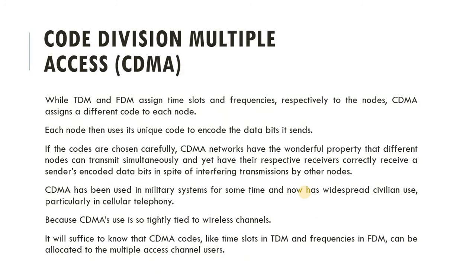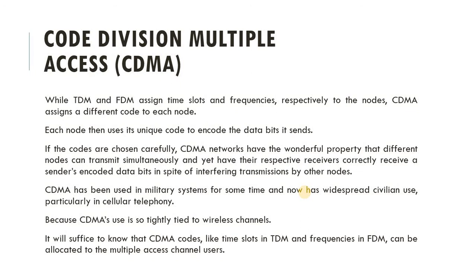Now the third method is code division multiple access. In frequency and time we are dividing our channels, but suppose that we don't want to partition our channel. For that the solution is code division multiple access. Here we are not dividing our bandwidth into slots, but we are sending some different kinds of code with our data during transmission.